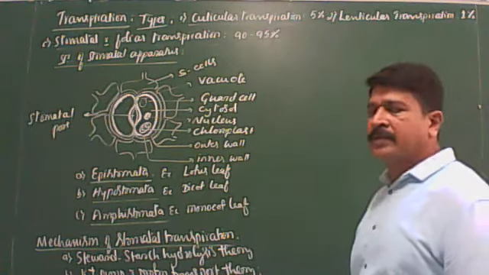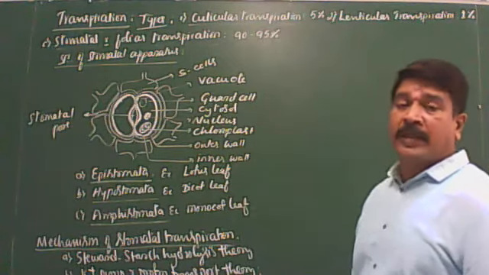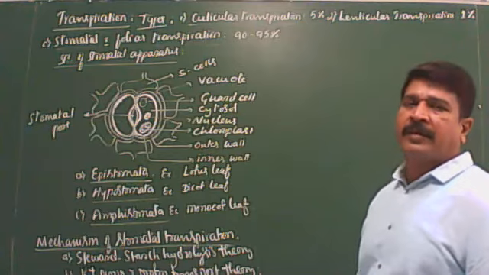These are the two theories proposed to explain the mechanism of stomatal transpiration.